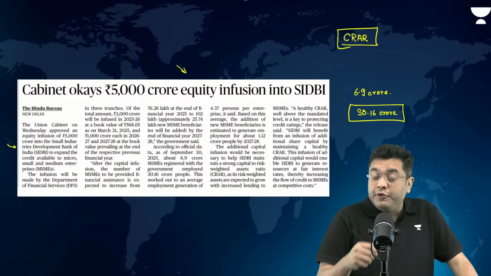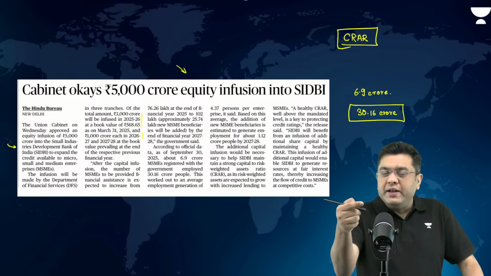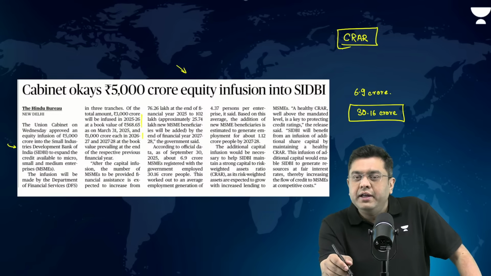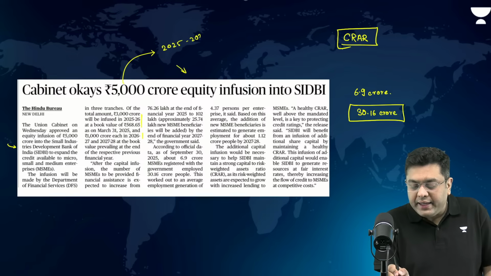3,000 crore will be infused in 2025-26, and 1,000 crore each in 2026-27 and 2027-28. So this 5,000 crore, 2025 to 2028.